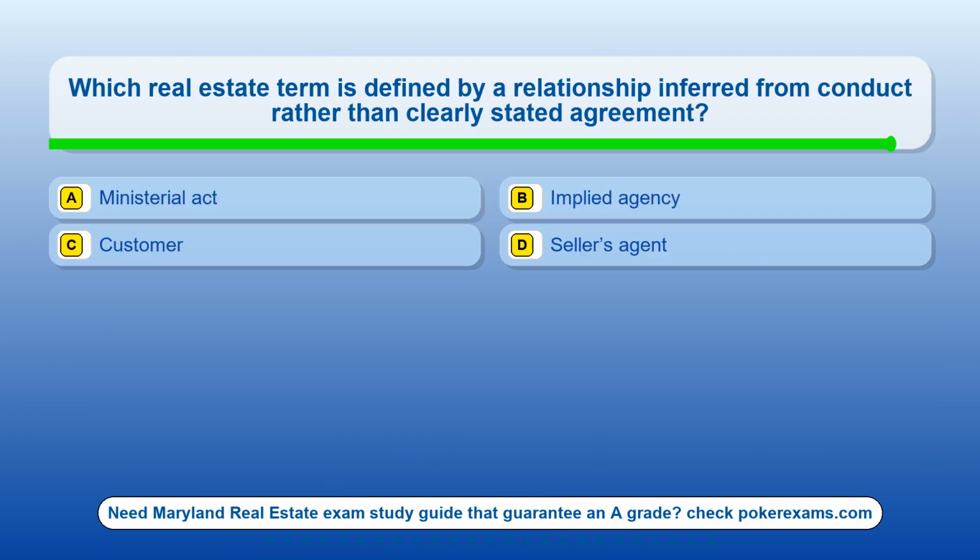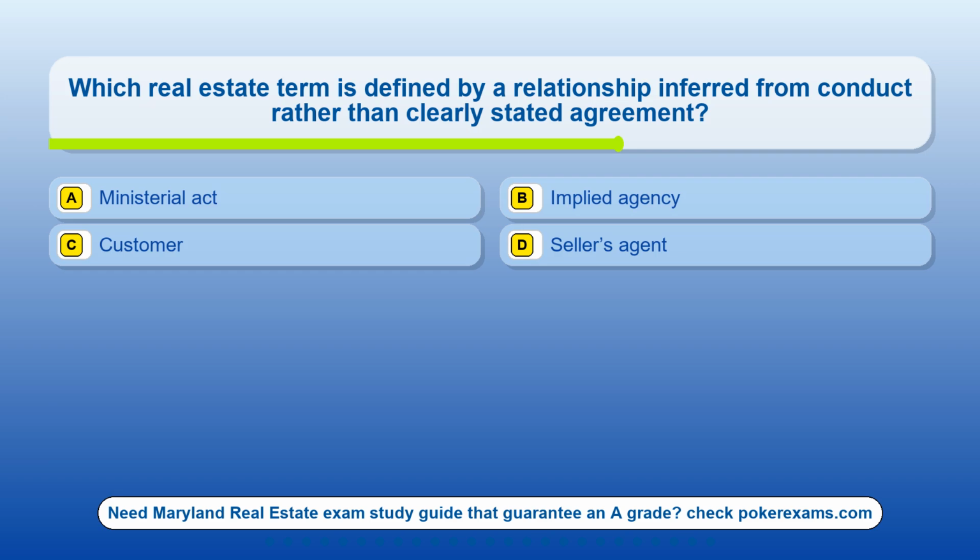Question 12. Which real estate term is defined by a relationship inferred from conduct rather than clearly stated agreement? Option A. Ministerial act. Option B. Implied agency. Option C. Customer. Option D. Seller's agent.